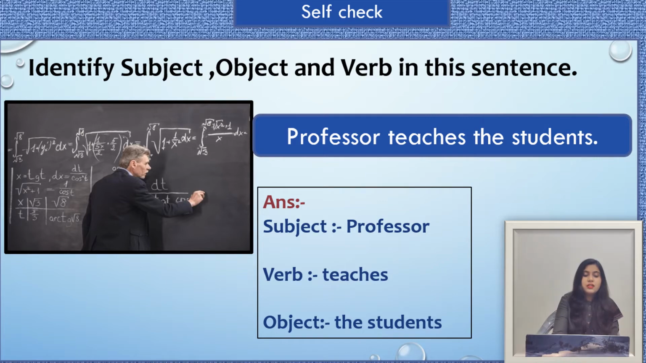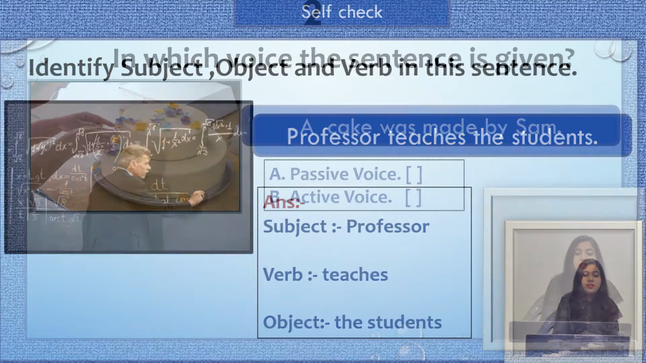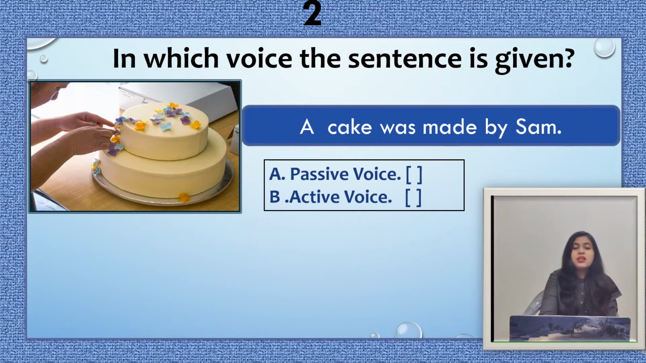Now let's see the next question. The question is: in which voice is the sentence given? The sentence is: A cake was made by Sam. The options are option A, passive voice, and option B, active voice. And your time starts.